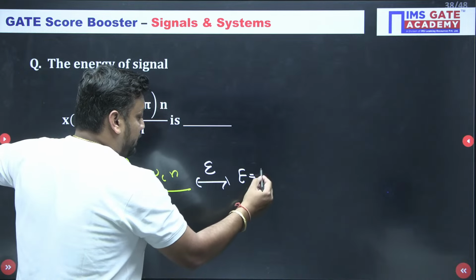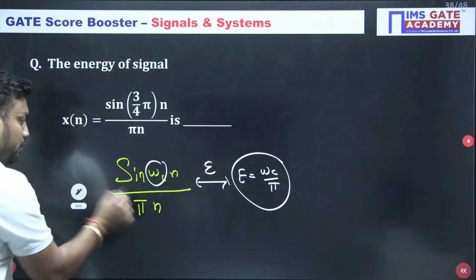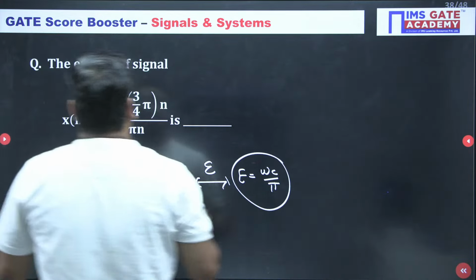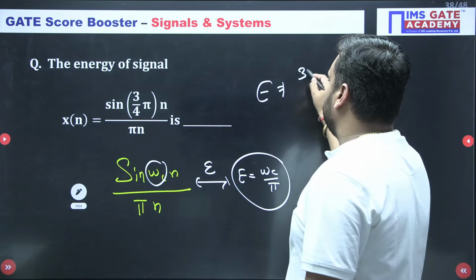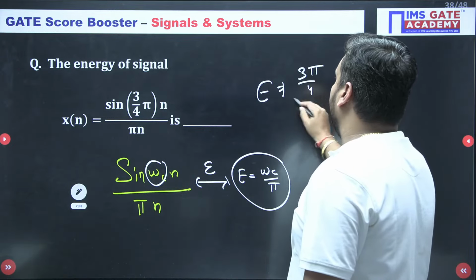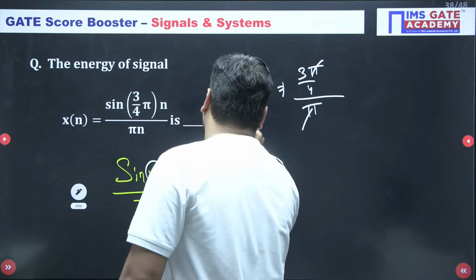Here ωc is 3 pi by 4, so 3 pi by 4 upon pi, pi cancels. The answer is 3 by 4, 0.75. Is this clear?